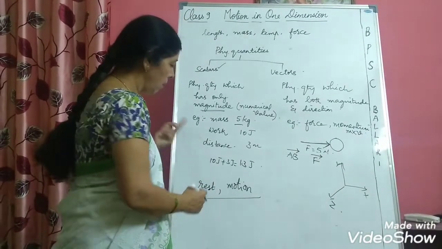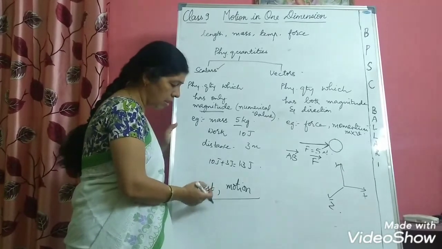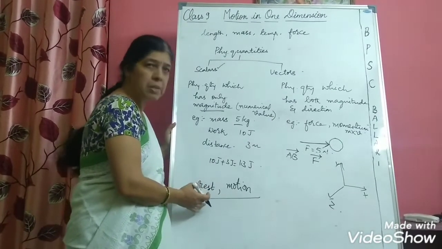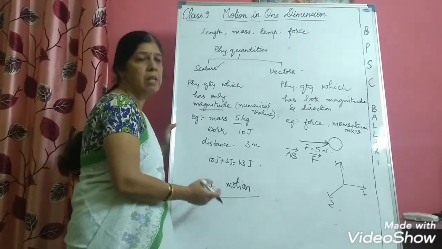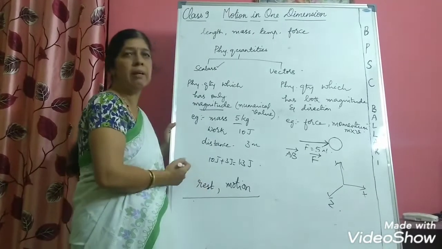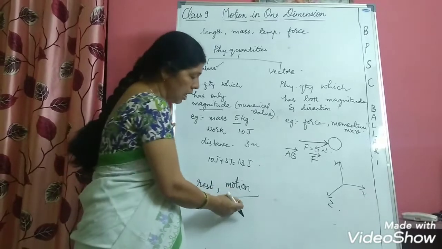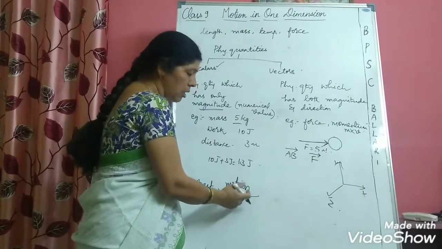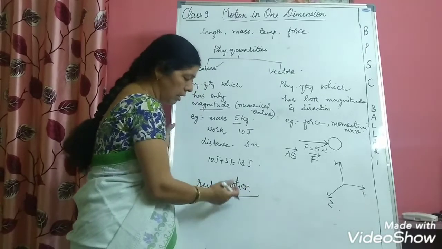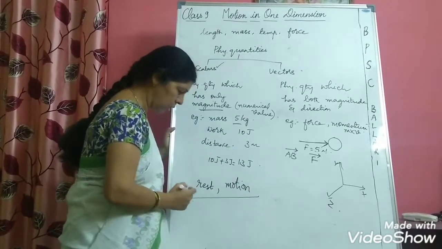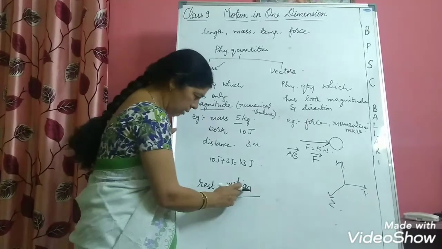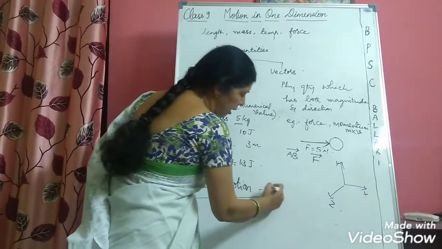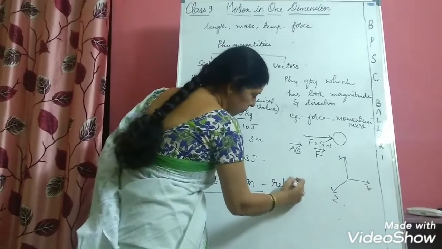If there is no change in the position of a body with respect to time and surroundings, then the body is at rest. Now what is motion? If there is a change in the position of a body with respect to time and surroundings, then the body is said to be in motion. So now this rest and motion, these two are said to be relative states of a body.